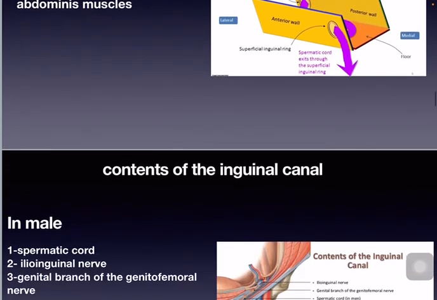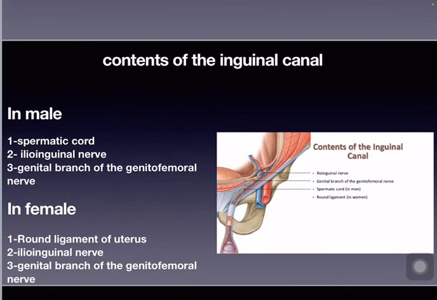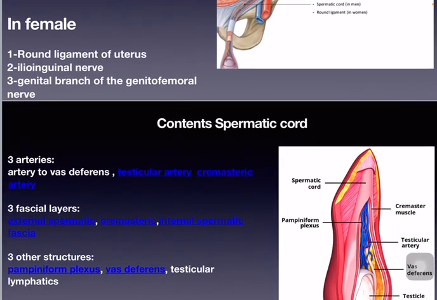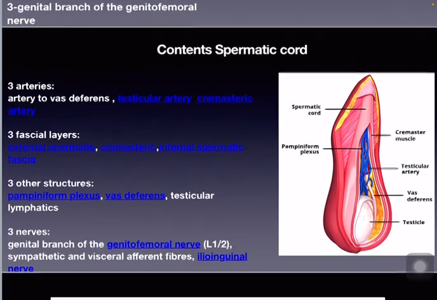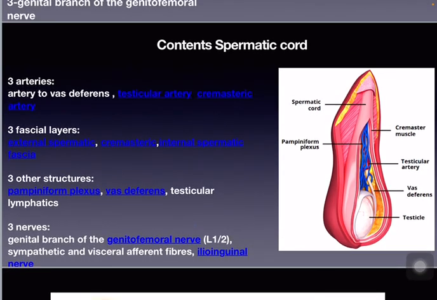The contents of the inguinal canal. In male, it contains spermatic cord, ilioinguinal nerve, genital branch of the genitofemoral nerve. In females, it contains round ligament of uterus, ilioinguinal nerve, genital branch of the genitofemoral nerve. It contains three types of arteries, that is the artery to the vas deferens, testicular artery, cremasteric artery.